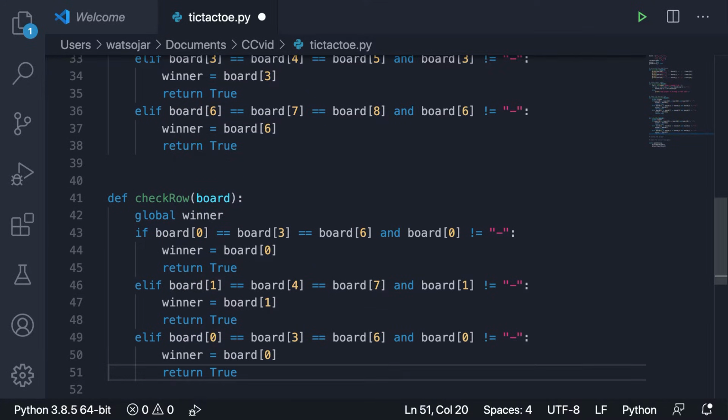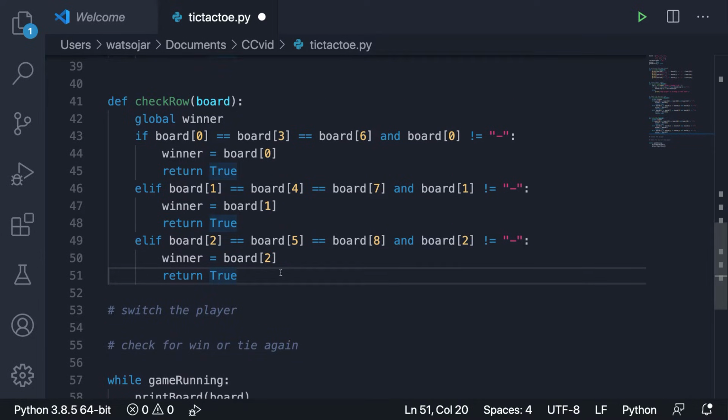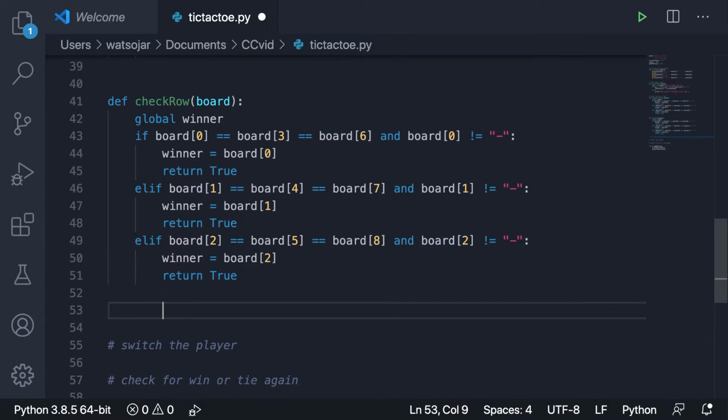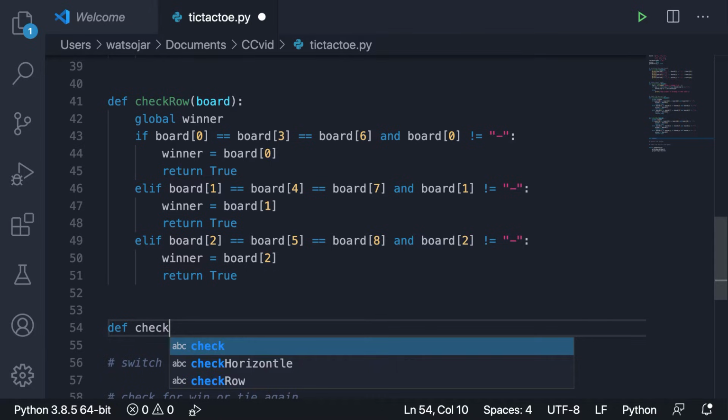We're going to copy that down. We can do 0, 1, 2, 5, then 8, and then back down to 2 for here, and then we can do 2. Okay, so now that we have the check row, we have the check horizontal. This one will be a little bit shorter because all we have to do is check the 2 horizontals, right?